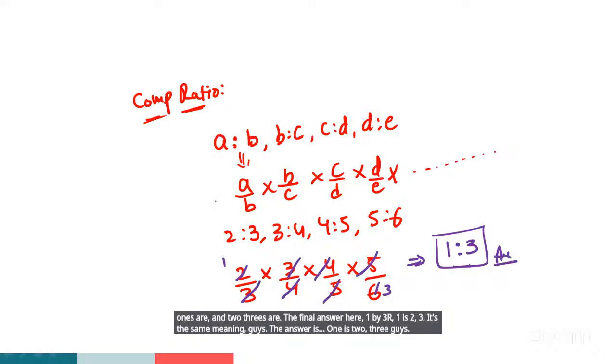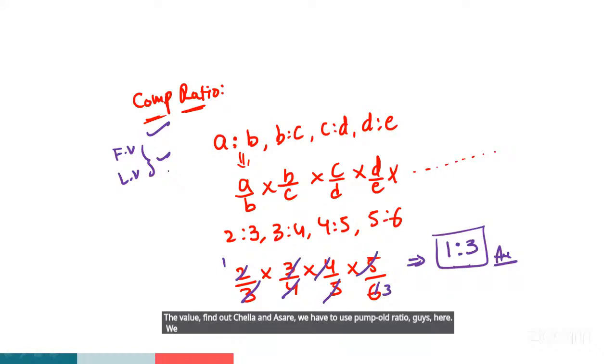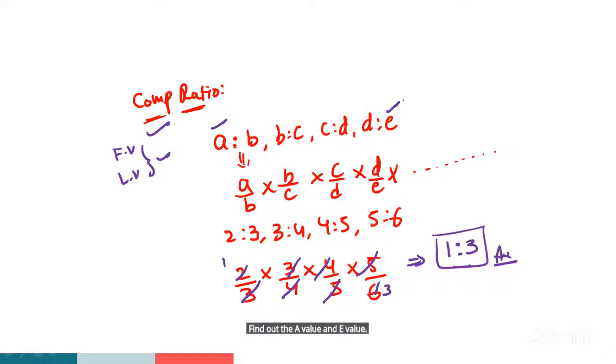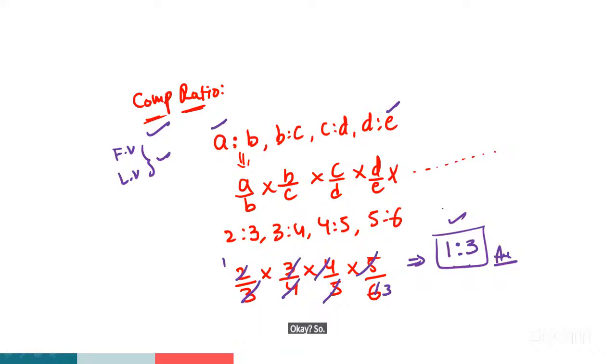Just remember compound ratio. Right? So when we have to find the first value and the last value, we use compound ratio, guys. It means find the A value and the E value, and then the answer is 1 is to 3. So these are compound ratio, very important.